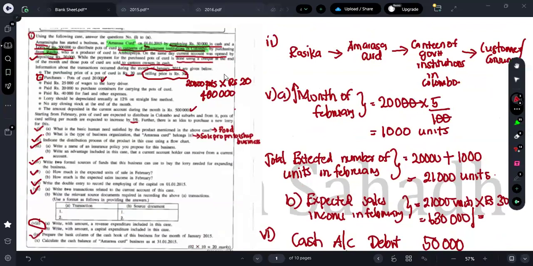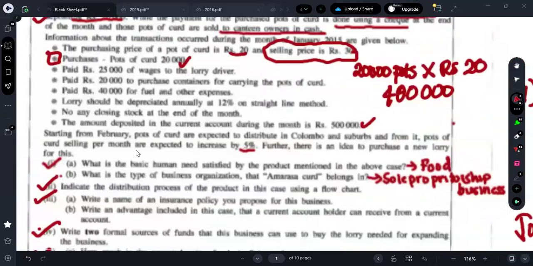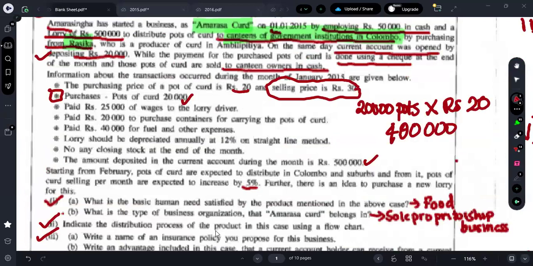Now come to the transactions one by one. Now here what do they say? Information about the transactions occurred during the month of January. They have given purchase of pots, 20,000 into 20. That is again related to the bank account, not related to the cash. And also one thing, can you all notice, guys? Here they say no stock remains. There is no stock here. I hope you all can see it: no closing stock at the end of the month. So the lorry is a capital investment, right? That 500,000 worth of lorry is given by the owner.